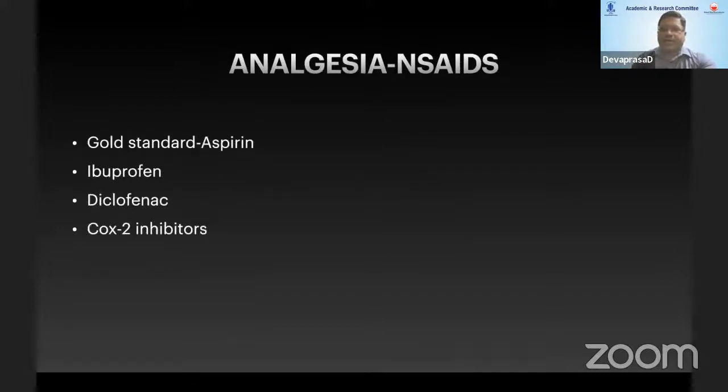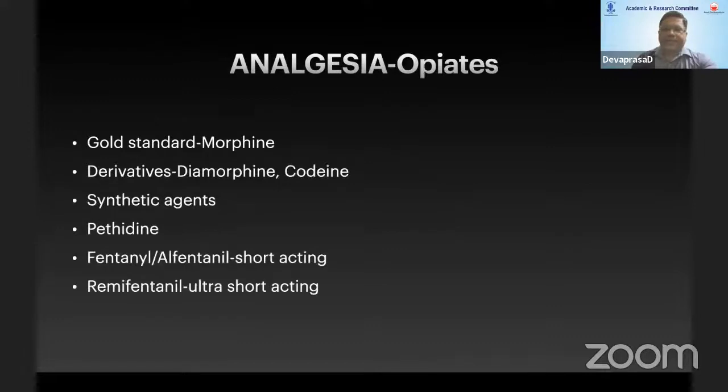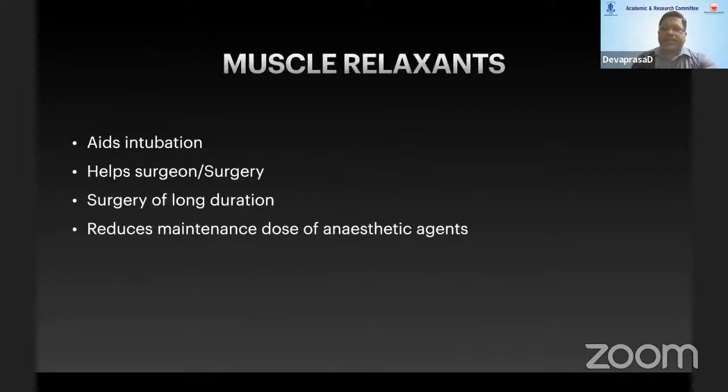Analgesia is also given by non-steroidal anti-inflammatory drugs. The gold standard is aspirin, followed by ibuprofen, diclofenac, and COX-2 inhibitors. Also by opiates, in which morphine plays a very important role, followed by fentanyl and remifentanil, which are ultra short acting. Muscle relaxants generally aid in intubation, help the surgeon, and also help if the surgery is of long duration, and they reduce the maintenance dose of anesthetic agents.